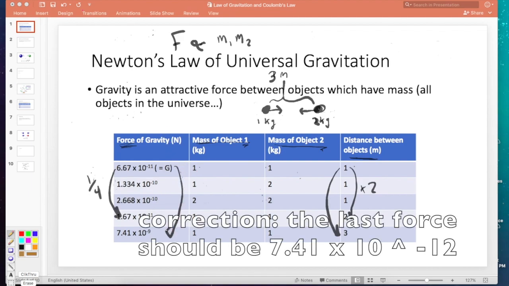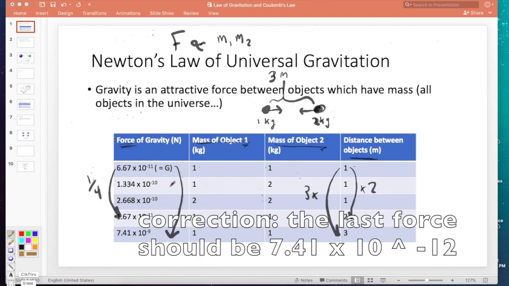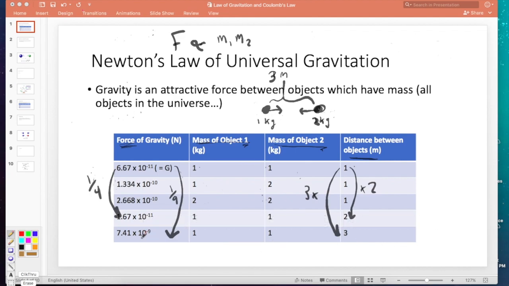So let's compare these numbers. I'm going to give you a second to see if you can figure out the relationship. So if we triple the distance, the force of gravity ends up getting cut by a factor of 9. This is 9 times smaller. 6.67 times 10 to the negative 11th divided by 9 would give us this. So do you guys see a pattern here?